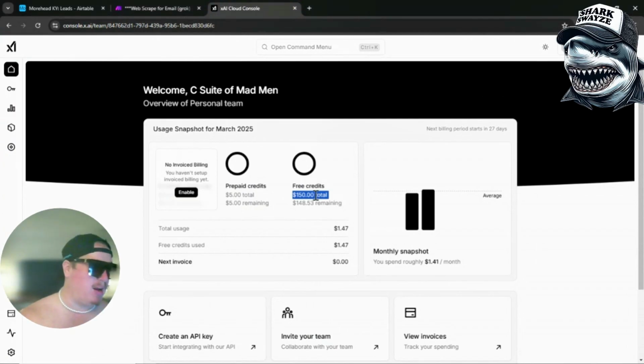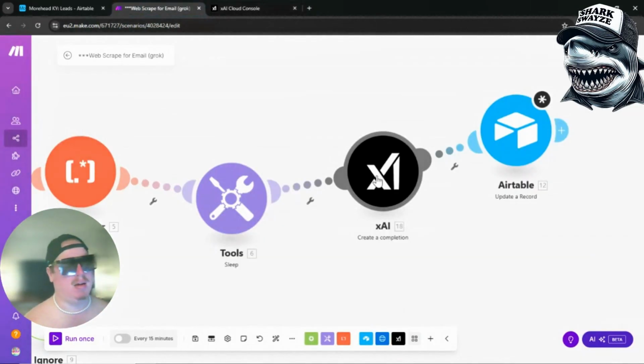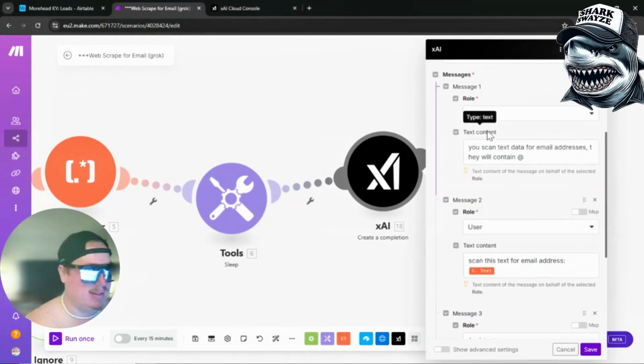Okay, actually, I kind of lied, because they make you buy $5 worth of credits, and then after that, they will give you $150 per month free, as long as you agree to share your data, which they're probably stealing all your data to start with anyways. So who cares? 150 bucks free. Boom. So now we're going to create a completion with X, with Grok.